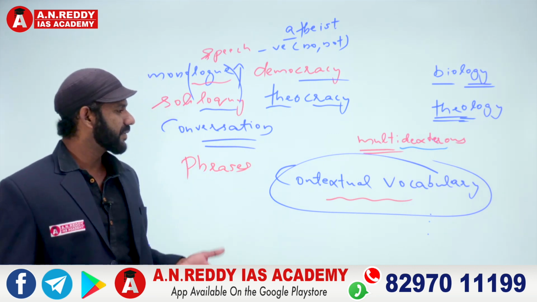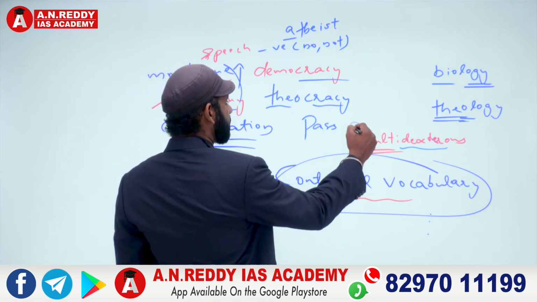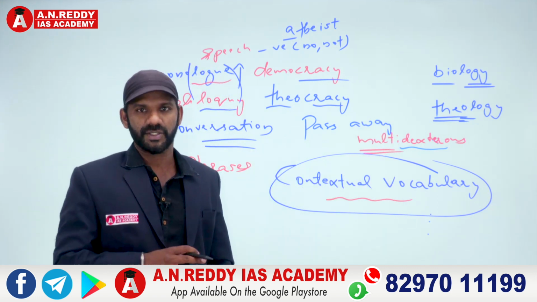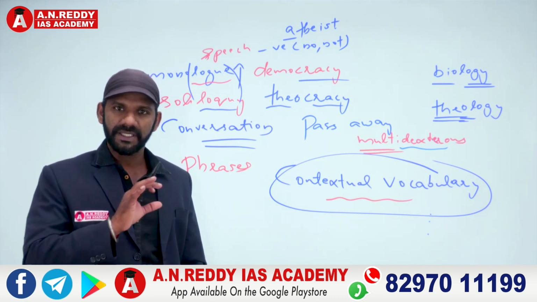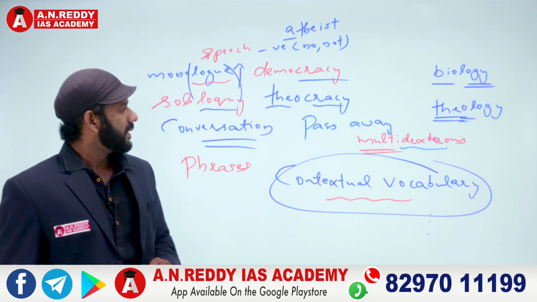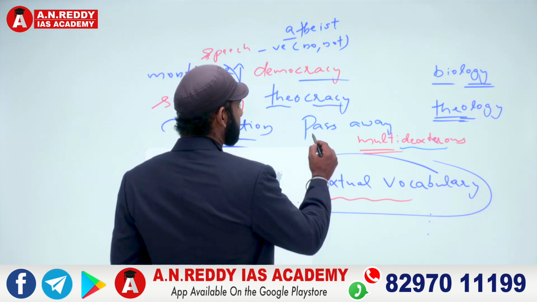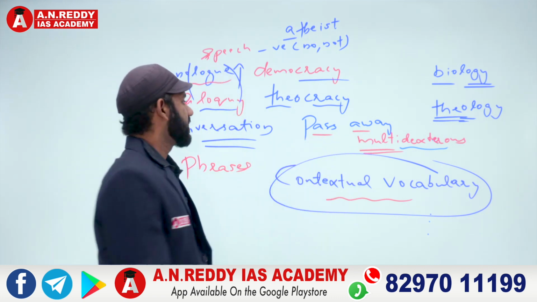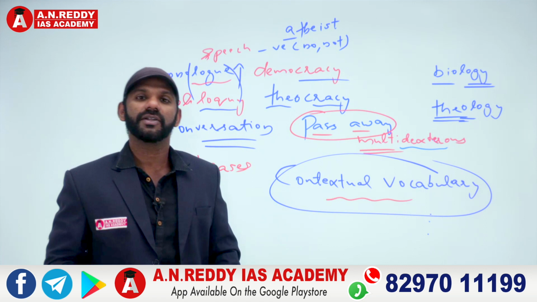If I say, to give an example of a phrase, pass away. Pass away is a phrase. We should never take the meanings of the individual words in a phrase, right? Anyway, in the case of our examination, if a phrase is there in the text, it will be there in a sentence. So we can get the help of contextual vocabulary. Now, pass away. I should not take the individual meaning of pass. I should not take the individual meaning of away. When these two words are combined, they are taken as a single unit conveying a single meaning. That is called a phrase.